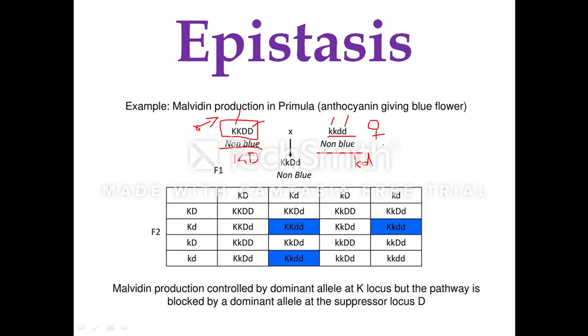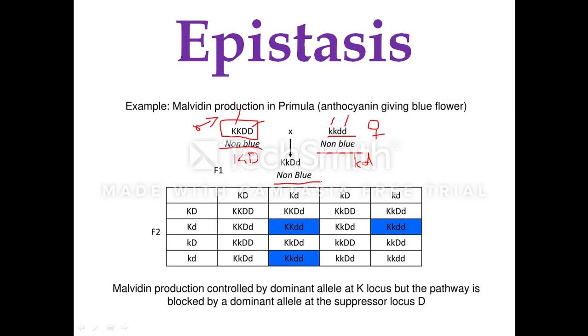In this homozygous recessive female plant, there is no blue color because there is no K gene to produce the pigment and there is no D gene. That's why you end up with the absence of pigment in these plants. When these two plants were crossed, the F1 generation plants were again non-blue.